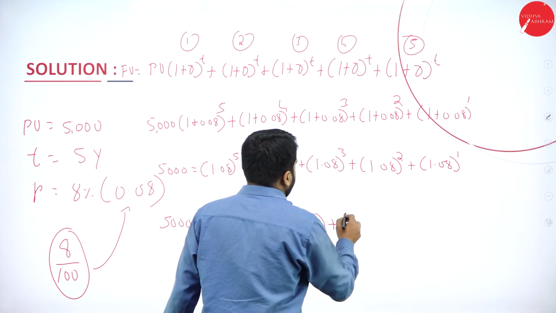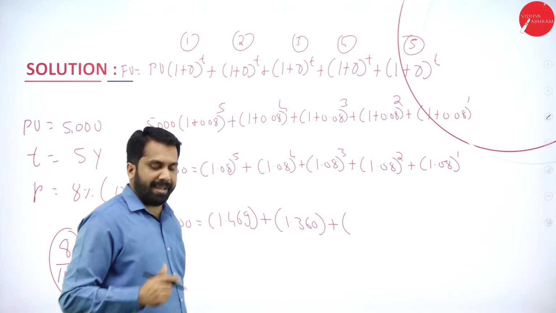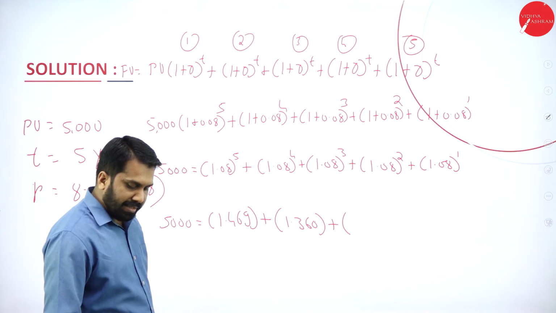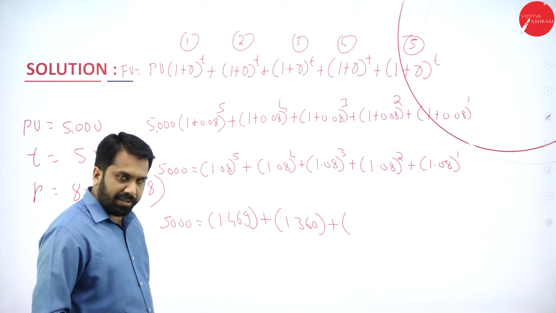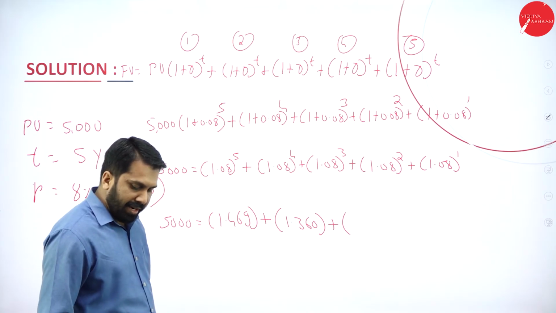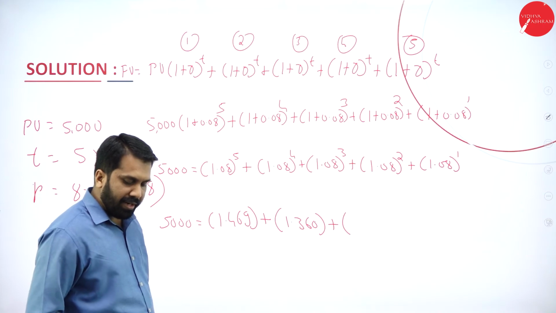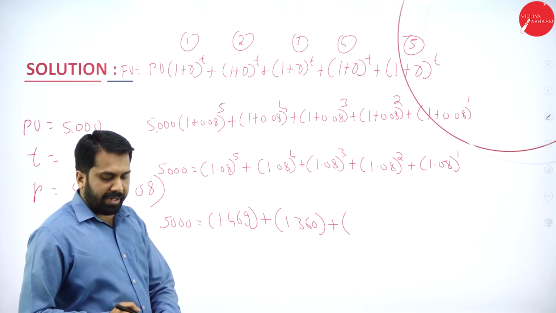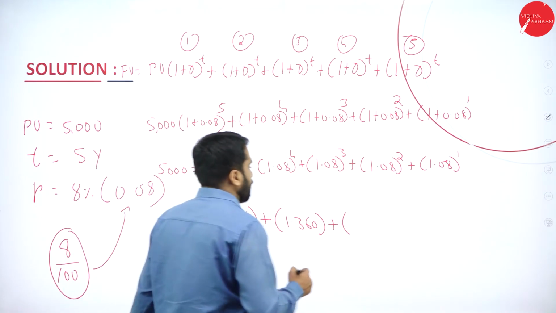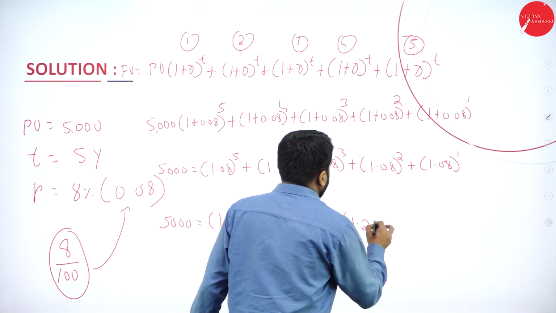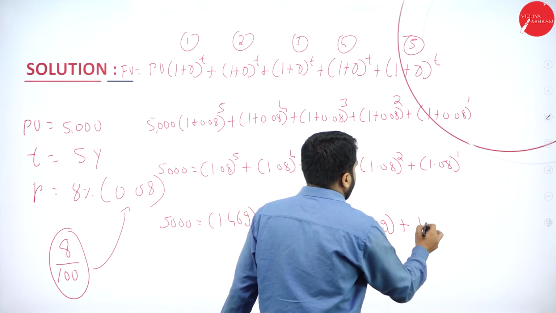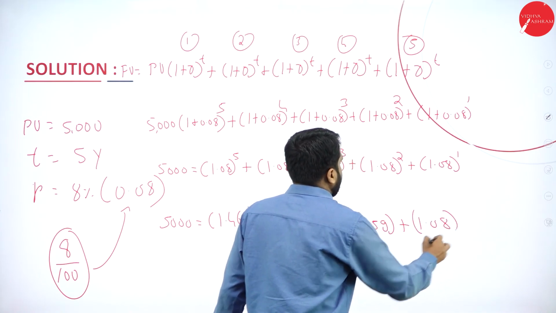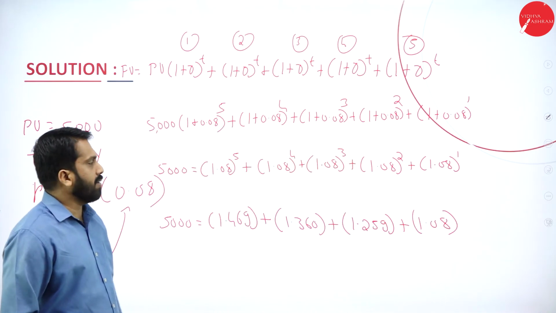We are supposed to calculate for 3 times. So what is the answer? 1.08 into 1.08 into 1.08, 3 times I calculated, 1.259. Similarly, 1 time needs no calculation. You can write directly 1.08.